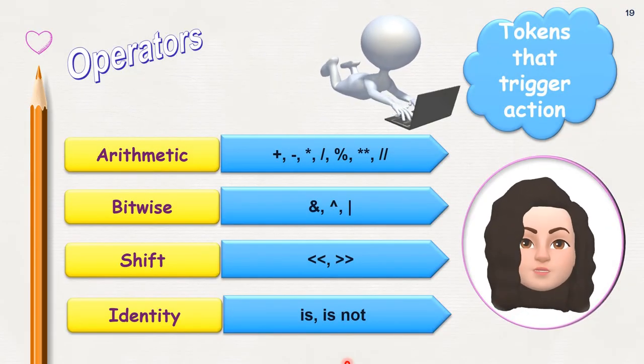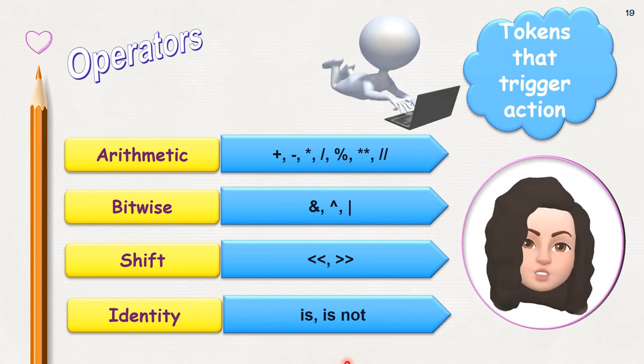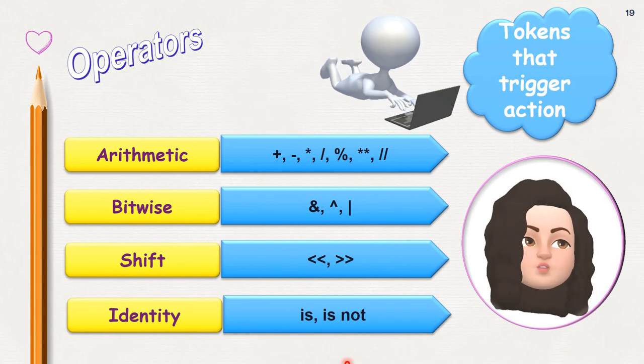Operators. Operators are also tokens that trigger or force some action to be performed when applied with variables, literals or constants. There are different types of operators. Arithmetic operators: addition, subtraction, multiplication, division, modulus, double asterisk, and floor division.